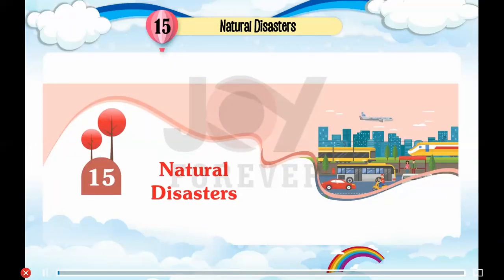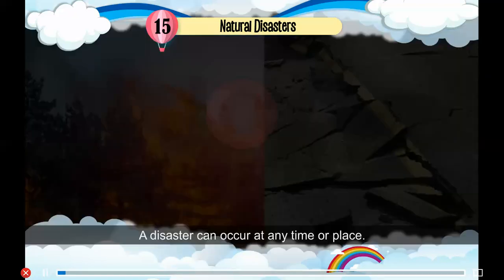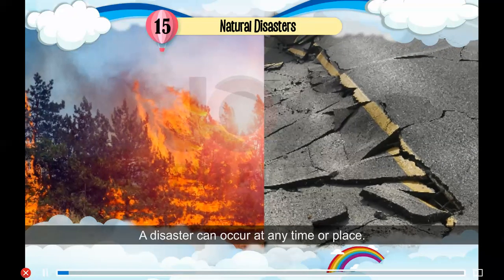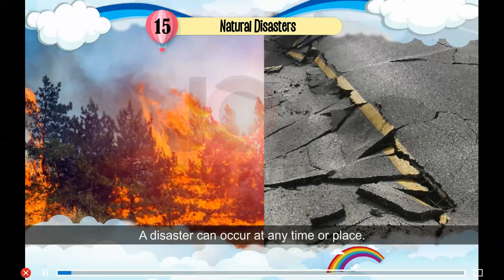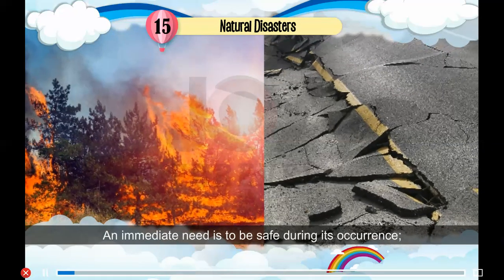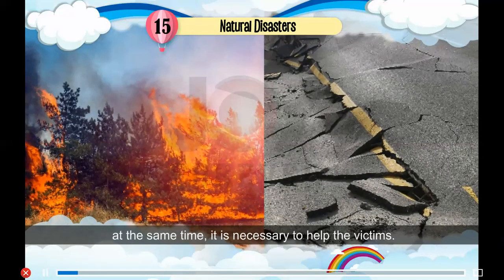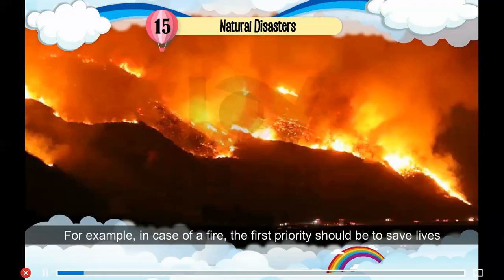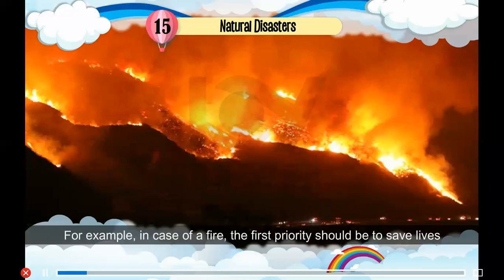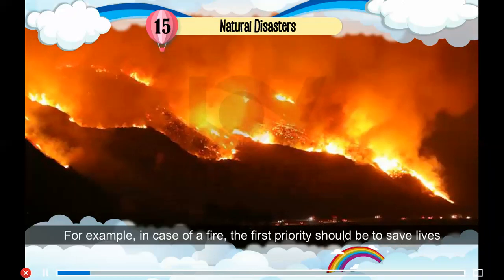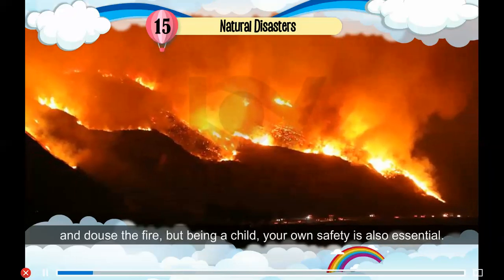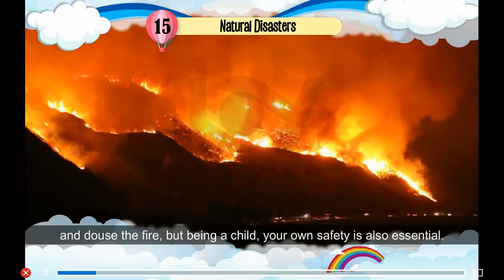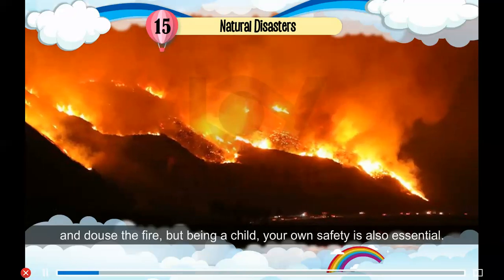Chapter 15 Natural Disasters. Disasters and I. A disaster can occur at any time or place. An immediate need is to be safe during its occurrence. At the same time, it is necessary to help the victims. For example, in case of a fire, the first priority should be to save lives and douse the fire. But being a child, your own safety is also essential.